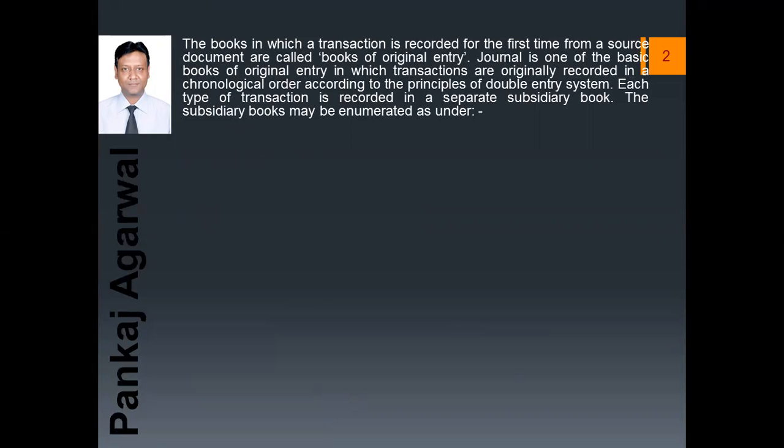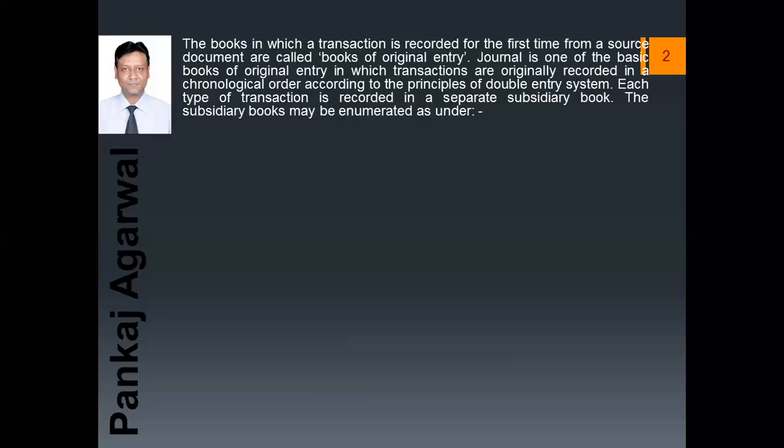तो जर्नल इज वन ऑफ द बेसिक बुक of original entry in which transactions are originally recorded in a chronological order. अब chronological से क्या मतलब है? Date wise. According to the principles of double entry system, each type of transaction is recorded in a separate subsidiary book. The subsidiary book may be enumerated as under.